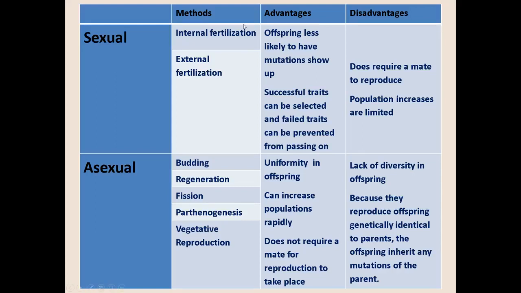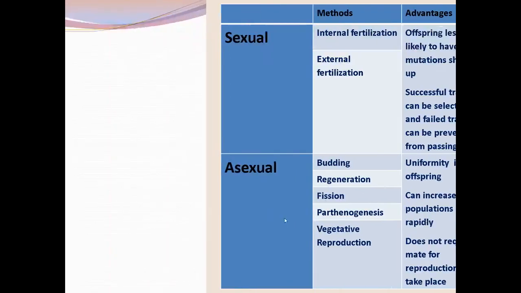Ang disadvantages, lack of diversity in offspring kasi nga 'di ba, they are identical dun sa kanilang parent. Okay? Because they reproduce offspring genetically identical to parents, the offspring inherit any mutations from the parent. Okay? So, yung chance na makuha niya kung ano yung meron mutated gene doon sa parent. So, chances is meron din doon sa daughter cells. Okay.